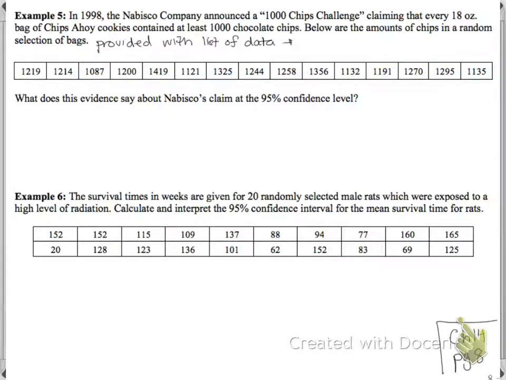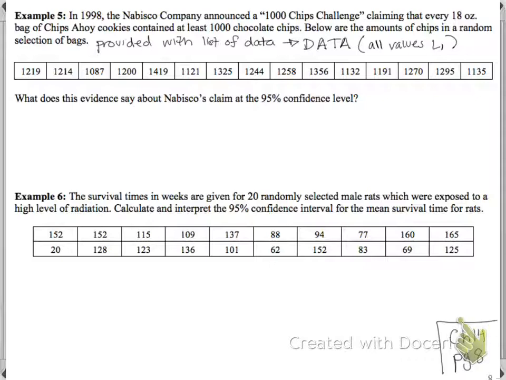It's only one list, so this is going to be a T interval on data, which means all values go into list 1. So we're going to put every single value into list 1, and our interval will actually be run on list 1. Okay? So I want you to pause the video right now, go to your calculator, hit stat and enter, and get all this data into list 1 for me. Go ahead and do it.